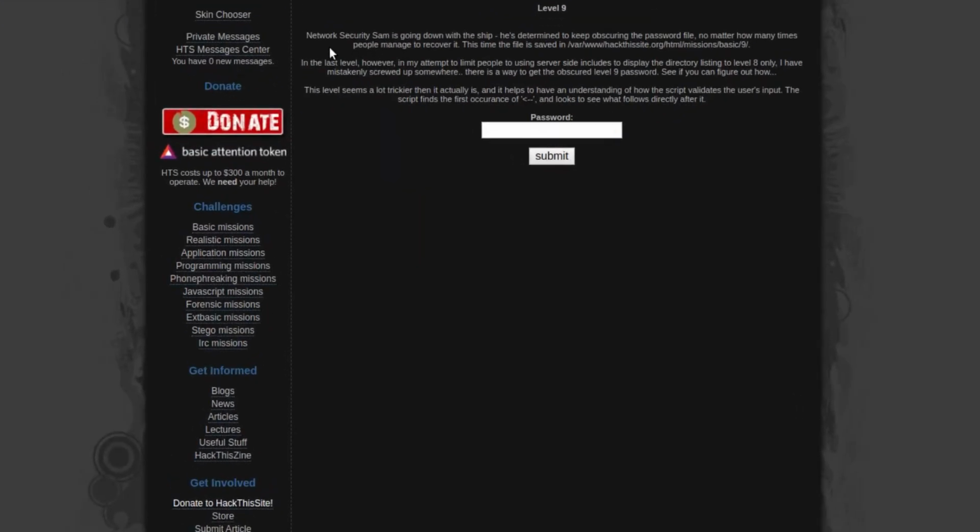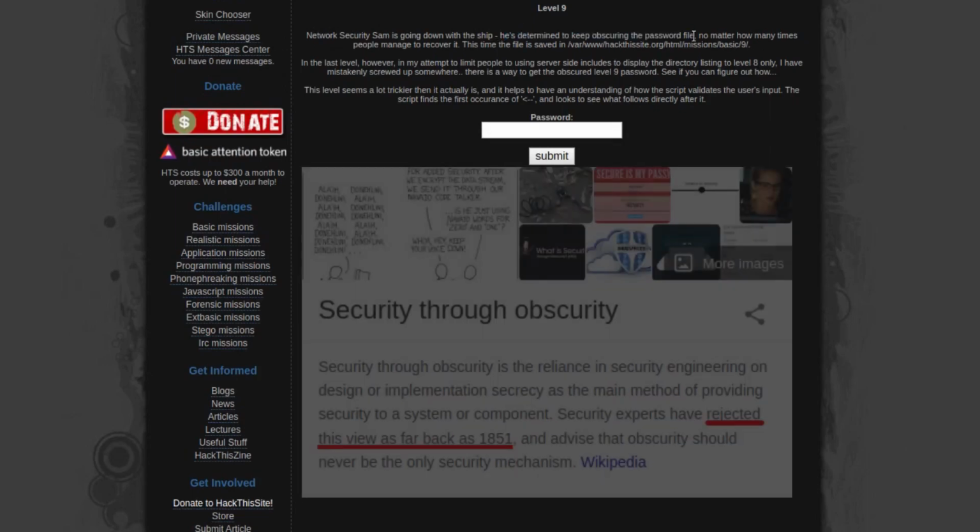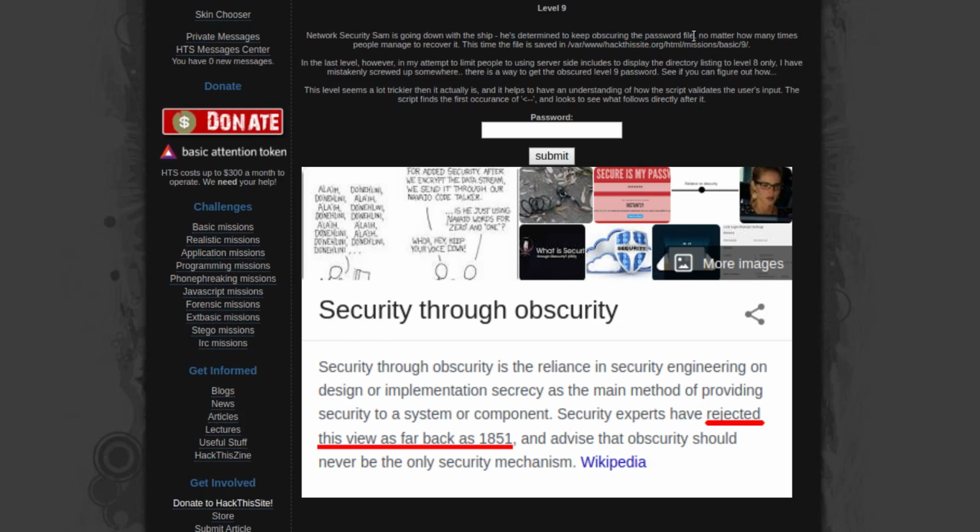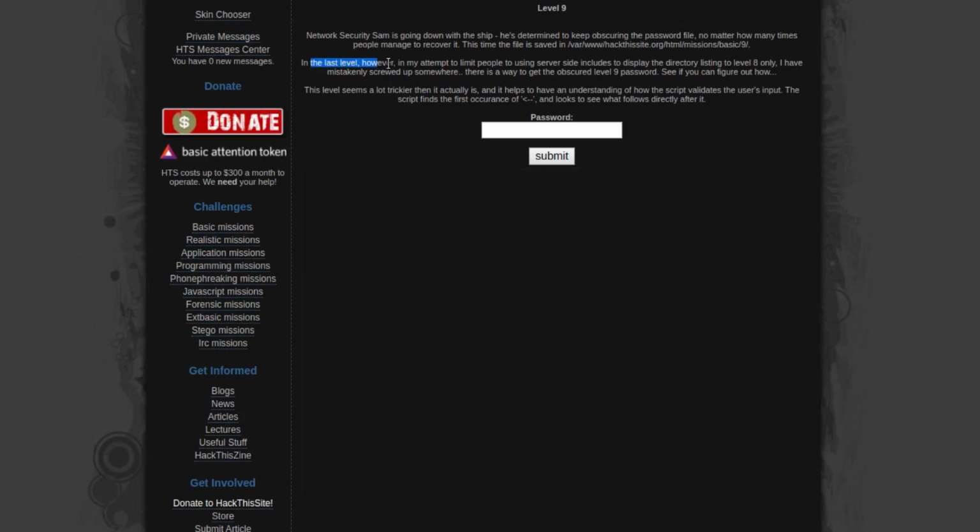So network security Sam is going down with the ship. He is determined to keep obscuring the password file. I would like to mention that obscurity is not security, as we have seen in the previous mission as well, where Sam failed to secure his file through obscurity. This time the file is saved in the home directory of this particular mission. In the previous mission, however, in his attempt to limit people to using server-side include to display the directory listing to level 8 only, he had mistakenly screwed up somewhere. Then there is a way to get the obscured password level 9 file.